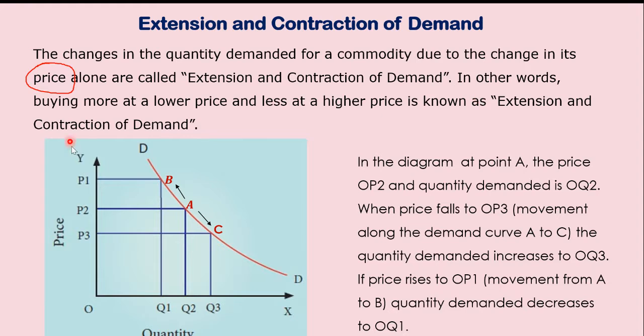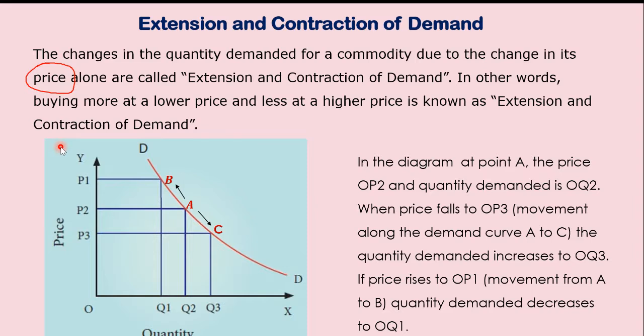In other words, buying more at lower prices and less at higher prices is known as extension and contraction of demand. That is the law of demand. When the price is low, you buy more. That is called extension. When the price is high, there is a decrease in the demand. That is called contraction. When will you buy more? When the price is low. At lower prices, you buy more. When you buy more, that is called extension. When do you buy less? When the price is high, you buy less. That is called contraction.